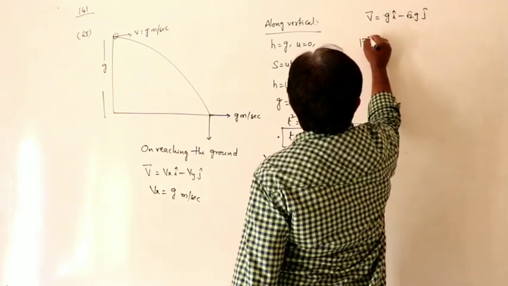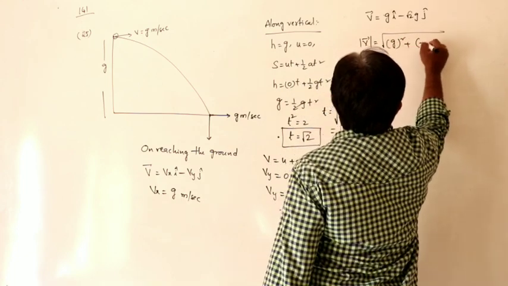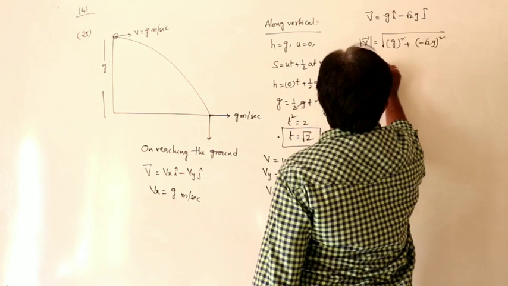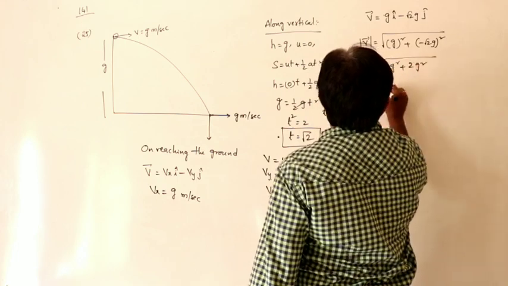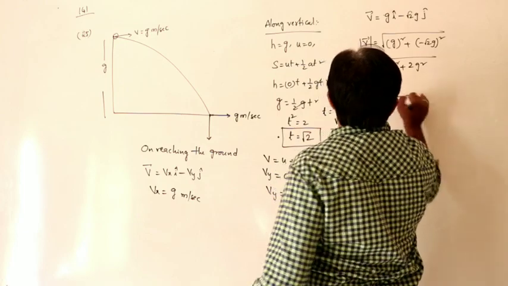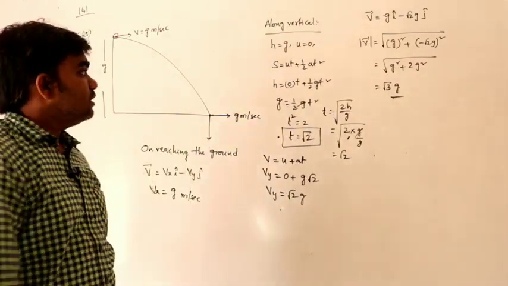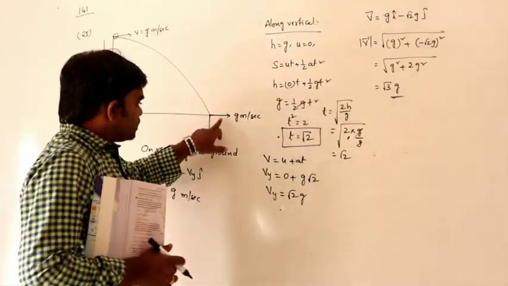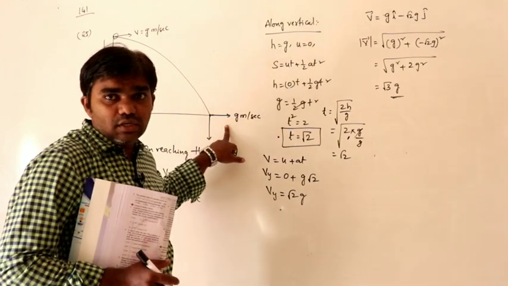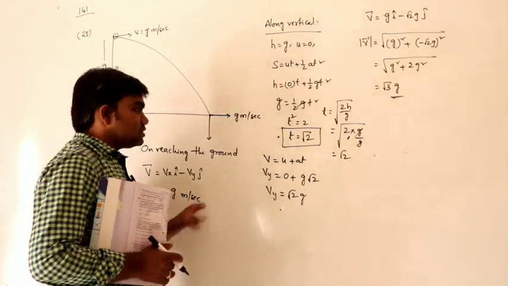So the magnitude of velocity can be written as square root of g whole square plus minus root 2 g whole square. So g square plus 2g square, root 3g. So the magnitude of velocity on reaching the ground is root 3g. On reaching the ground, horizontal velocity does not change.